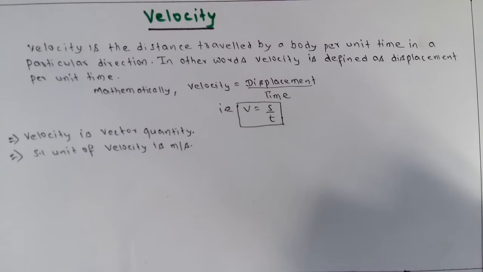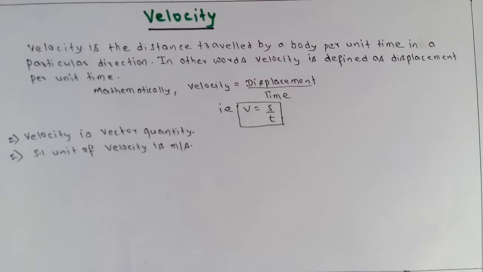When a body is moving on a straight line, the motion of the body is described by velocity. But when a body is moving on a curved path, its motion is described by speed. So velocity is the distance traveled by a body in a straight line, and in the case of a curved path, its motion is described by speed.